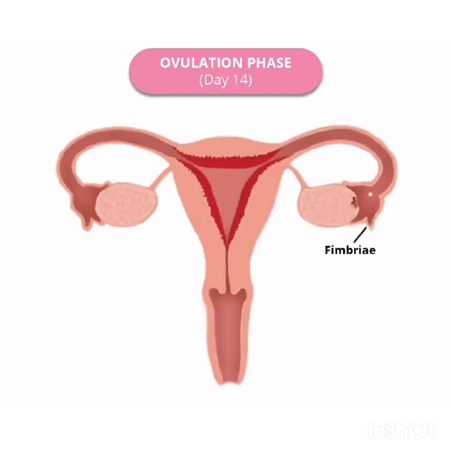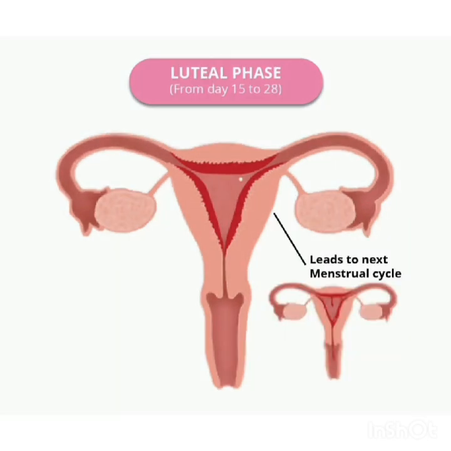The third one is the ovulatory phase. This phase occurs around the 14th day, with rupture of the Graafian follicle and release of an ovum. As for the hormonal change, the fall in FSH level and rise in LH increases the concentration of LH, which causes the Graafian follicle to rupture.